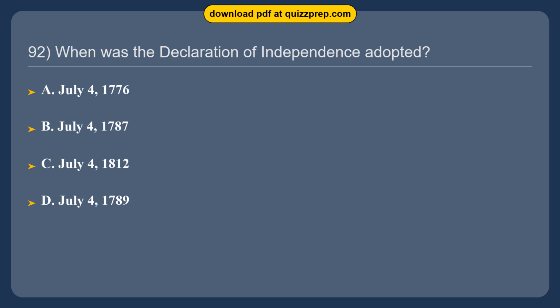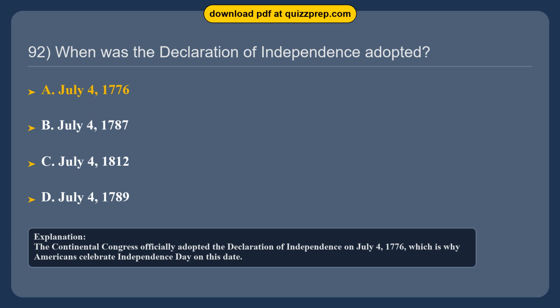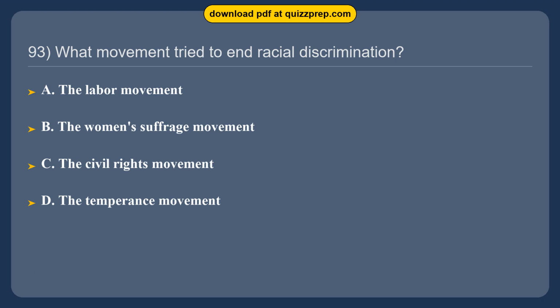Question 92. When was the Declaration of Independence adopted? Option A, July 4, 1776. Option B, July 4, 1787. Option C, July 4, 1812. Option D, July 4, 1789. The correct answer is option A, July 4, 1776. The Continental Congress officially adopted the Declaration of Independence on July 4, 1776, which is why Americans celebrate Independence Day on this date.